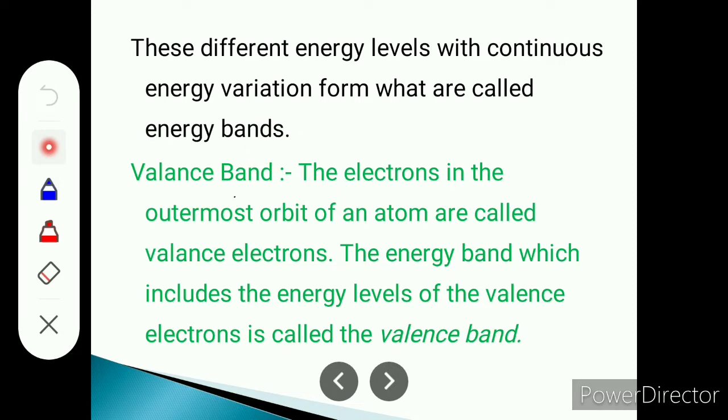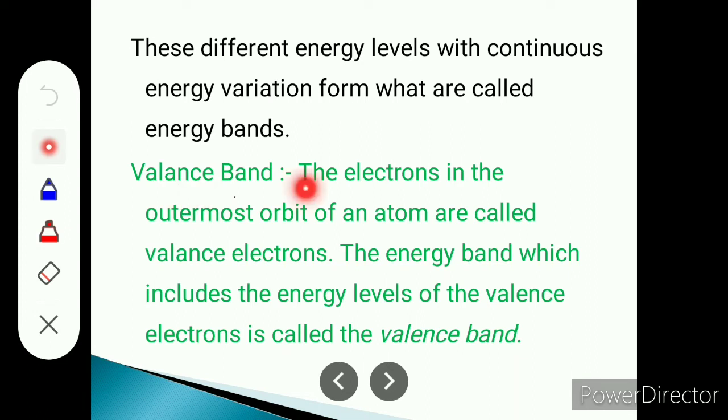If we say that 5 electrons having slightly different energy levels are there, then all these 5 energy levels of these 5 electrons, totally, we consider it to be known as an energy band. Means all these 5 energy levels together are known as energy bands.